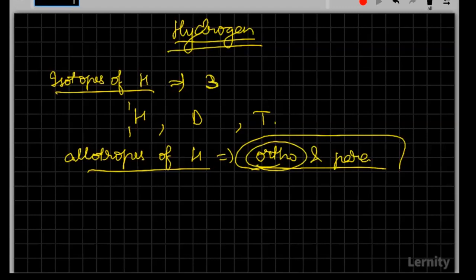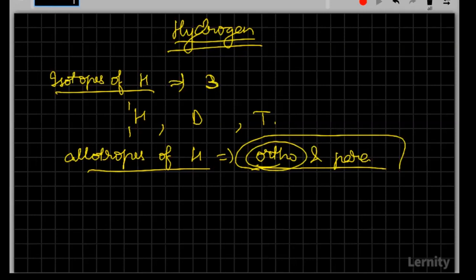But what happens at low temperature? Which will have a higher content? The one which will have higher content. Good.